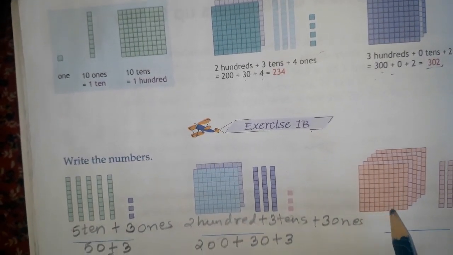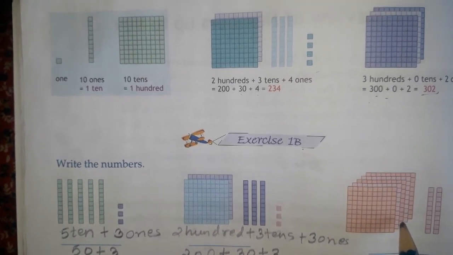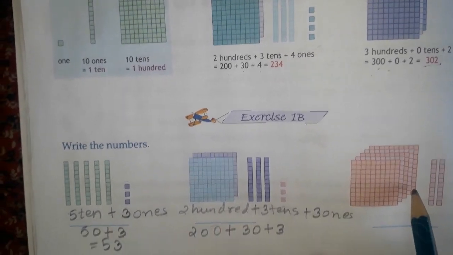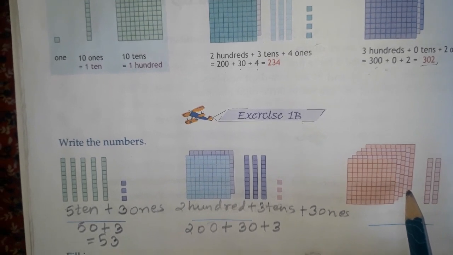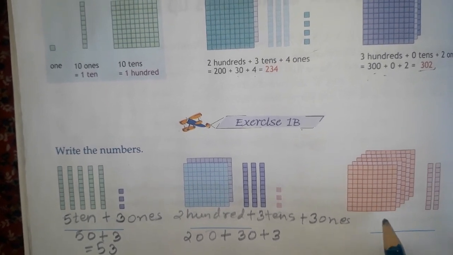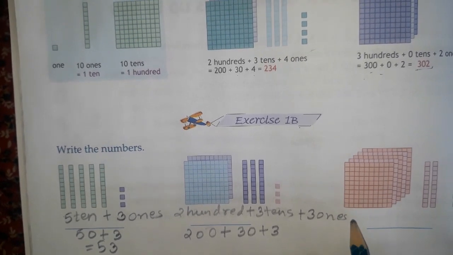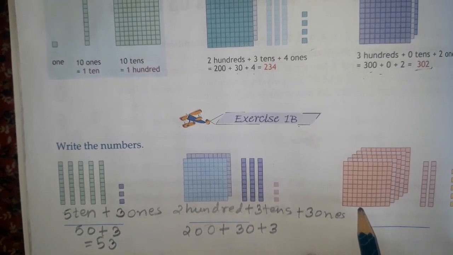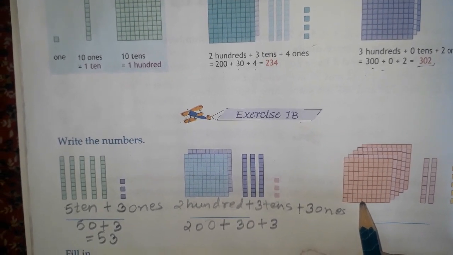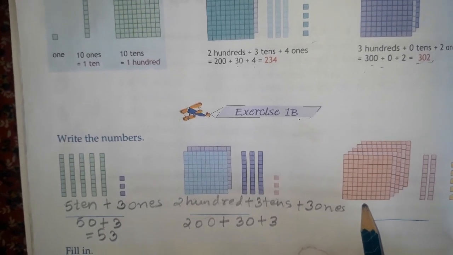Now in the next question, 1, 2, 3, 4, 5 boxes have been given. Each box has 100 sub boxes, so each box we can call 100.